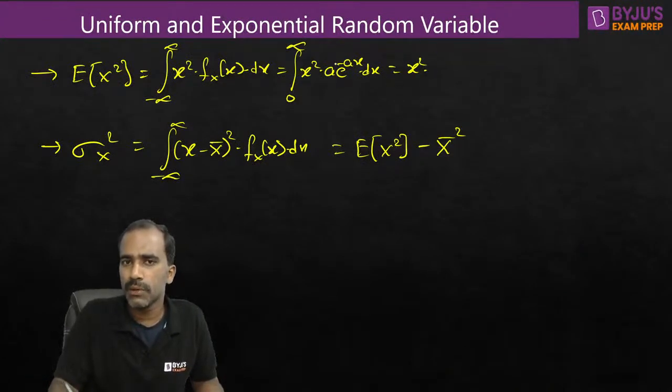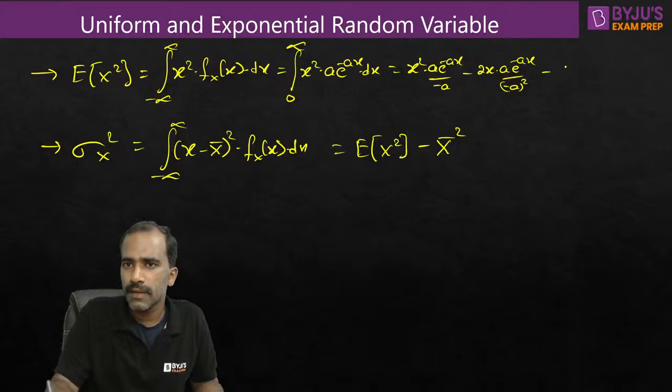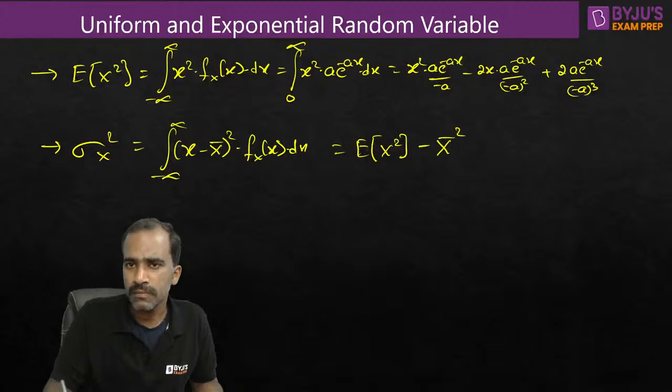I am applying the UV rule, integration of UV. It is x square into a e power minus ax divided by minus a, minus 2x into a e power minus ax divided by minus a whole square, minus... 2x differentiation is 2. I think alternate plus minus, right? Should be plus 2 into a e power minus ax divided by minus a whole cube. Okay, I am applying the integration of UV rule.